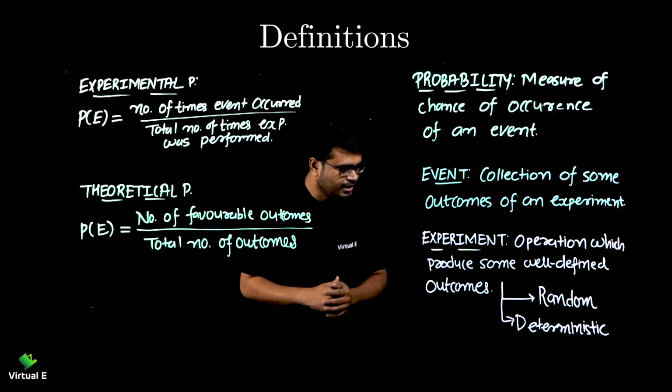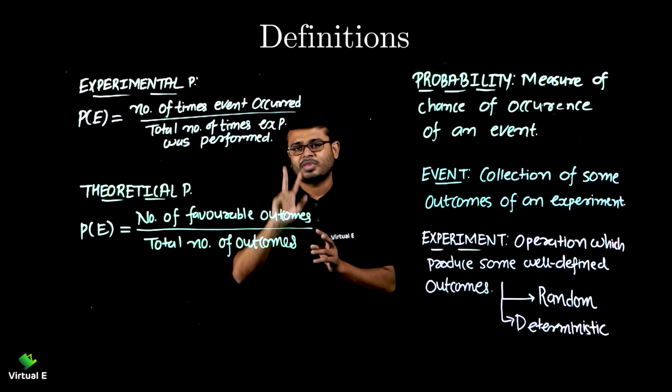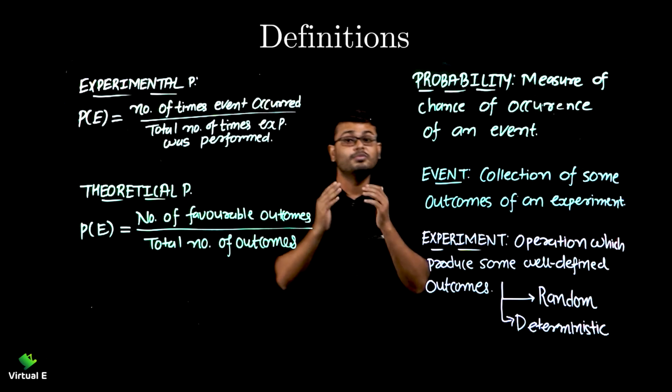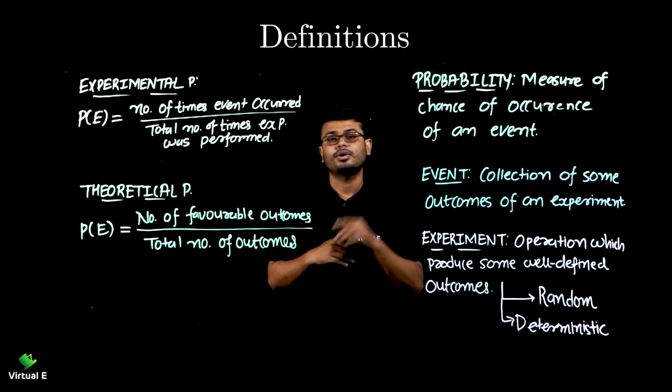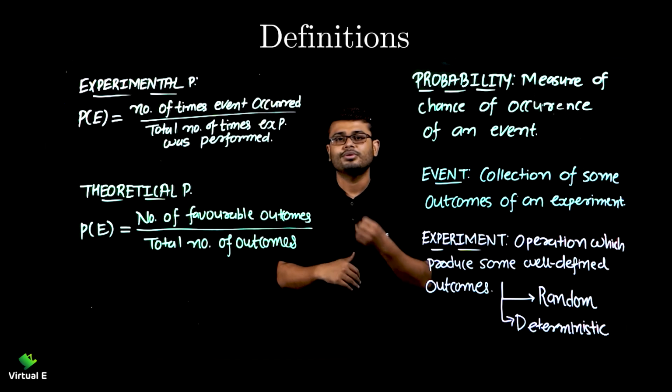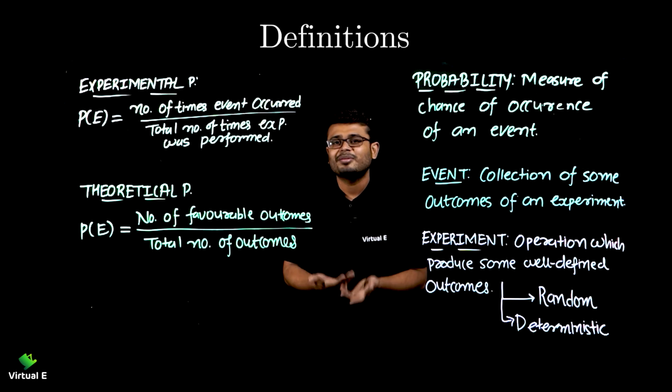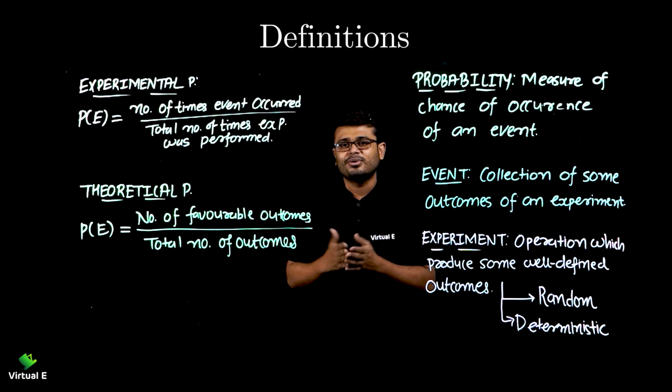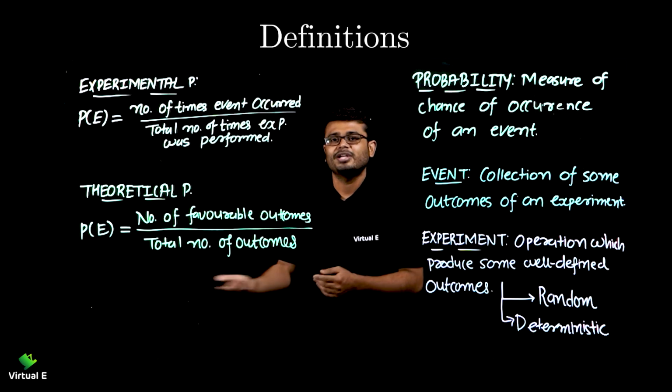Now an experiment can be of two types. Random, whose outcome you do not know, like we talked about the die in the game of Ludo. You throw a die and you don't know what number is going to come out. If you already knew, you would have moved your player according to that number.